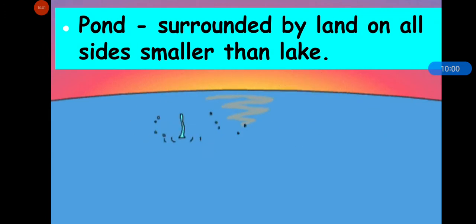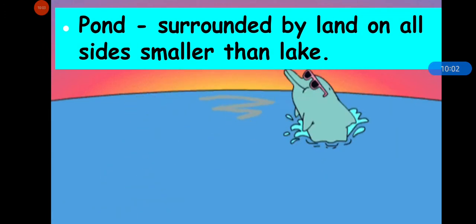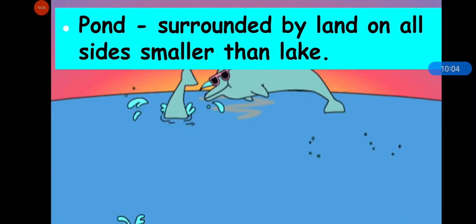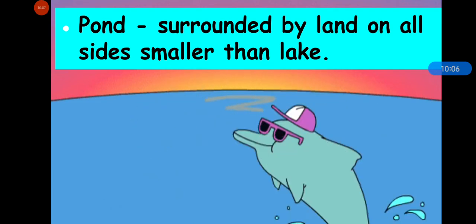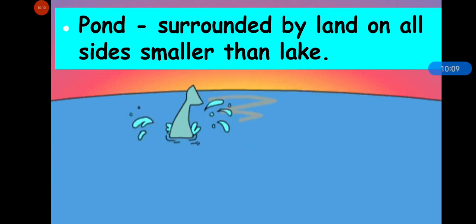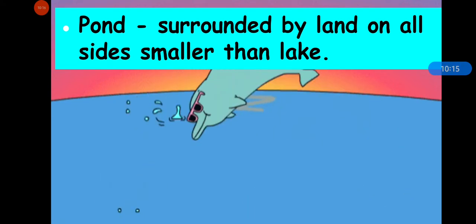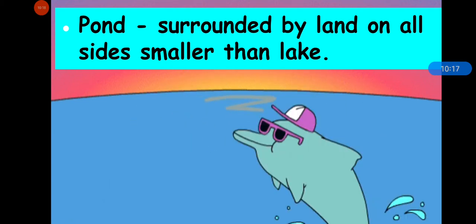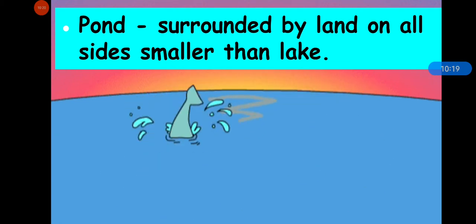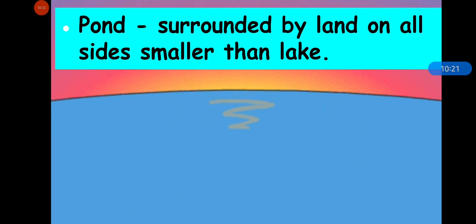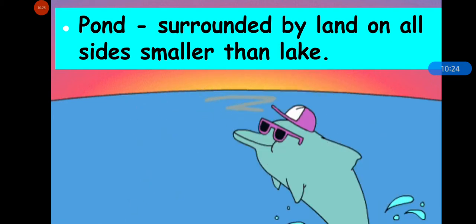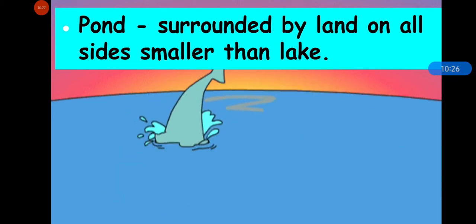Now, what about a pond? A pond can also be natural or man-made. Ponds are small holes on land that get filled up with water. But ponds are smaller than lakes, and ponds do not have salty water. Ponds are also present near your school.